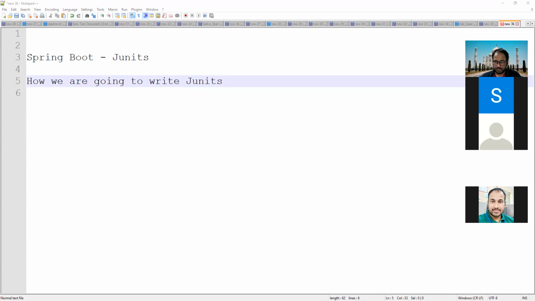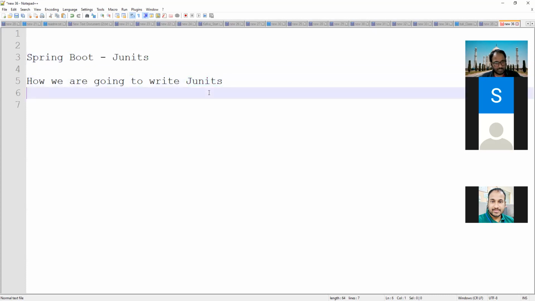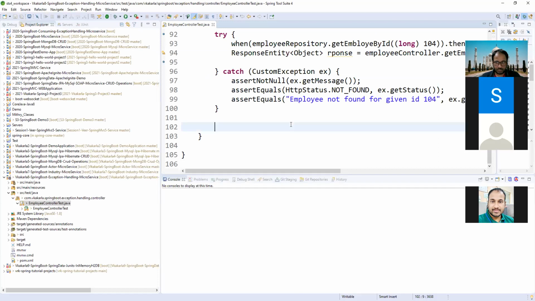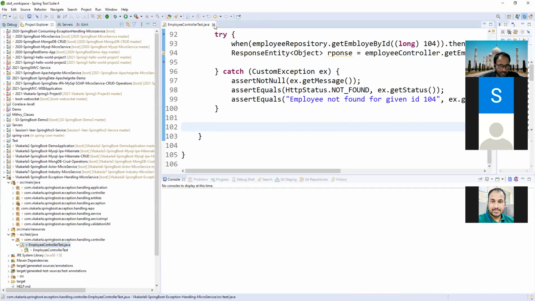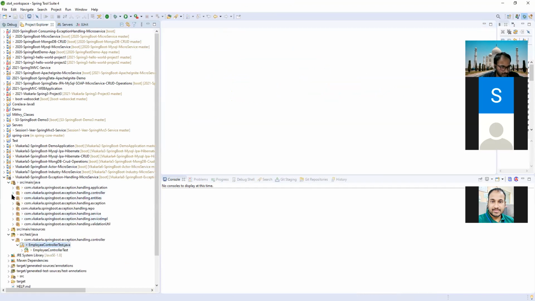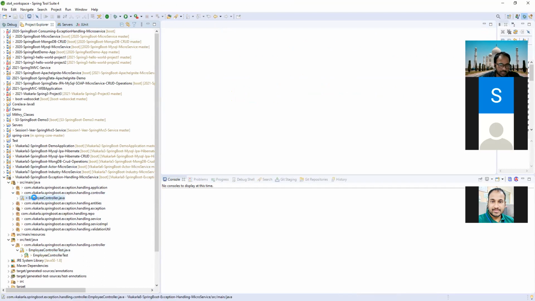So here we are going to discuss JUnits: how we are going to write JUnits for the developed code or developed APIs. Let me open it. I think you are able to see the code, right? See, previously what we did. Let me open this controller. So this is the controller.